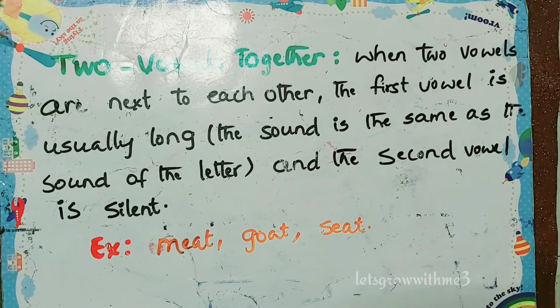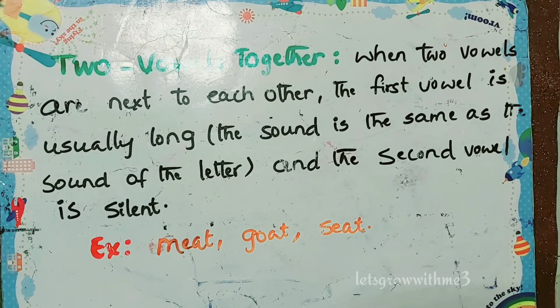Let's see a few examples. Meat, goat, seat. Here two vowels are together. Even sometimes we won't see both the vowels together, but still we use the same rule. In meat, E we pronounce using the long sound, so the name of the letter itself is the long sound.